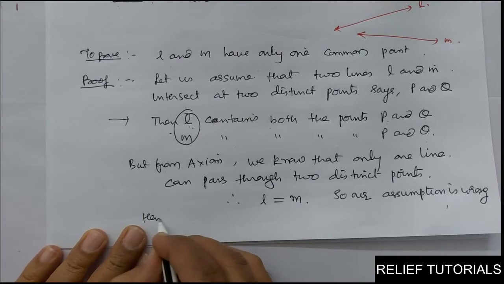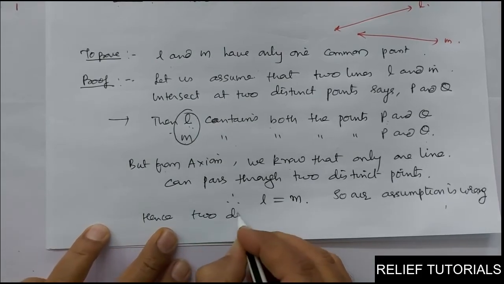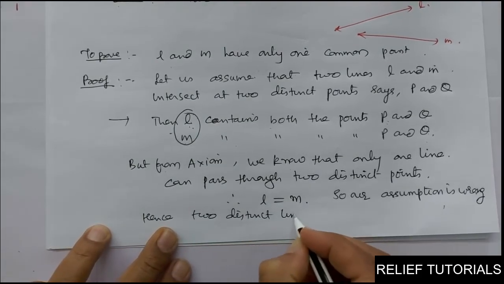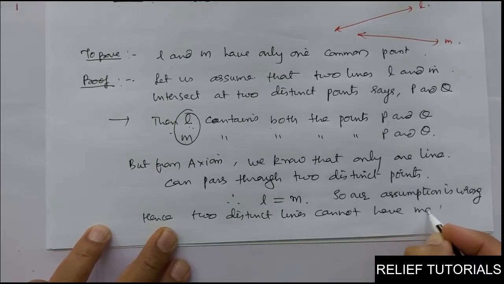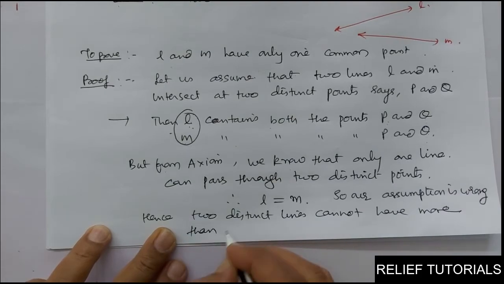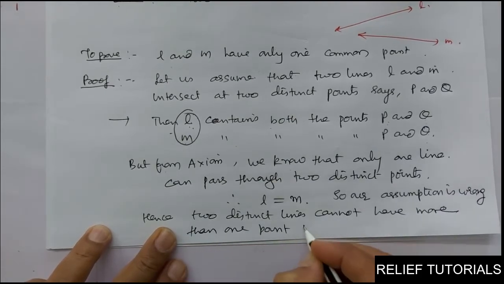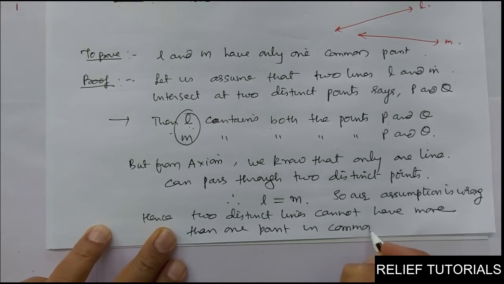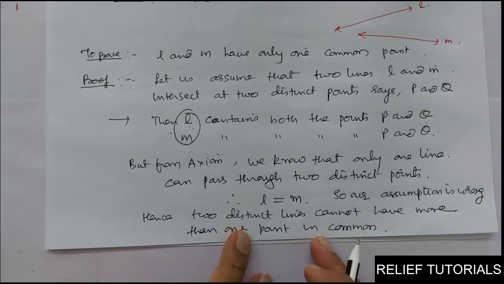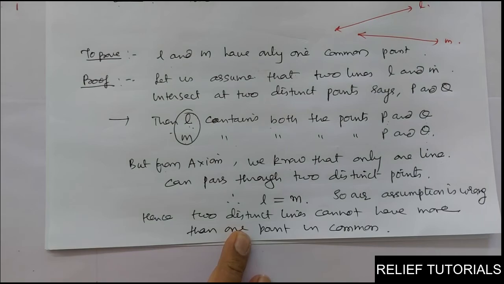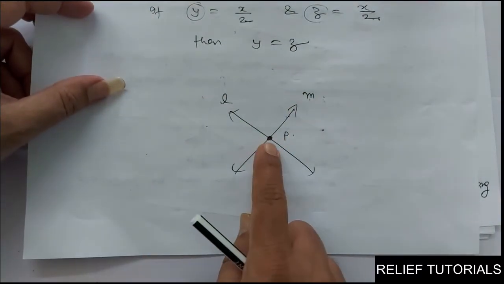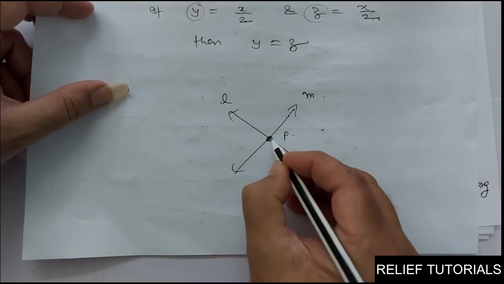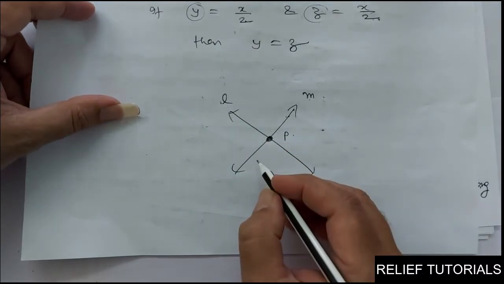So we can say hence two distinct lines cannot have more than one point in common. In other words, we can say if two distinct lines intersect, they do so at only one point. Clear? See, here I have told this, two distinct lines intersect at a point means they do so in only one point. Two lines cannot intersect at two distinct points.